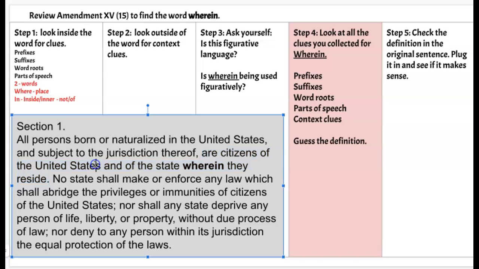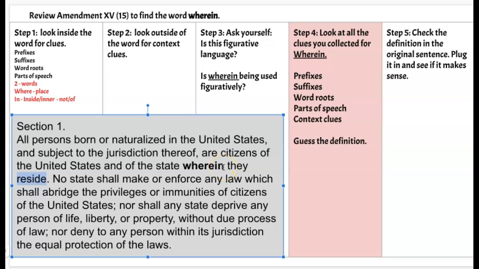So meaning that in the United States and within that state. So for us, Texas, they reside, meaning where they live or they're from. If you didn't know what reside means, I would have looked that up in the dictionary too to kind of help me figure out the word wherein.